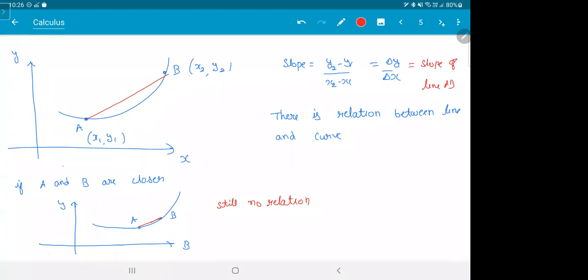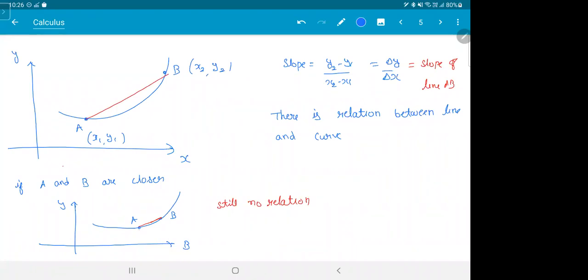Now, if you bring A and B very, very close, see, what is the distance between these two points? This is your delta x, that is x2 minus x1. So you are making A and B closer, that is, delta x is smaller.